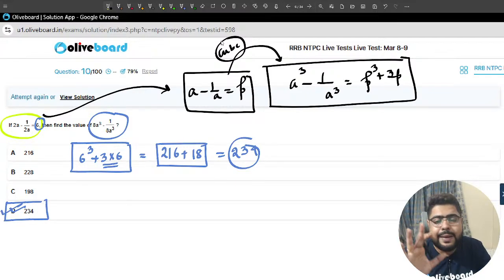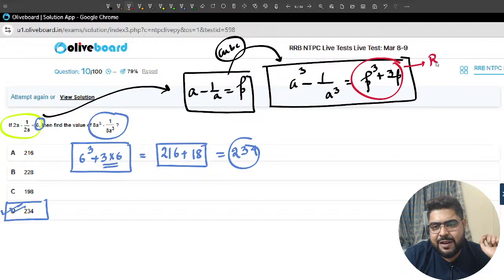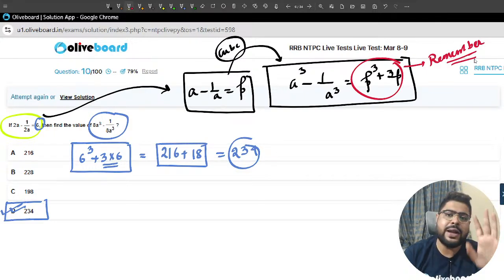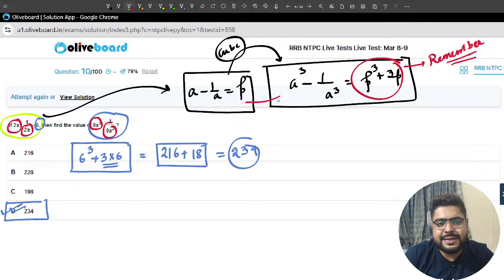Please understand this very simple logic. If you are a serious candidate, you should remember this, because the competition is remembering. So using this, you see, 2a whole cube is this, so ultimately it is this pattern only.